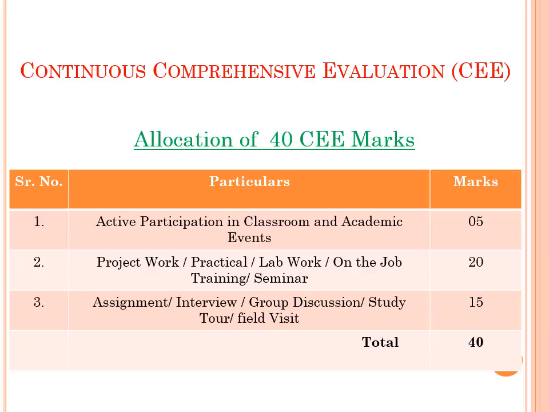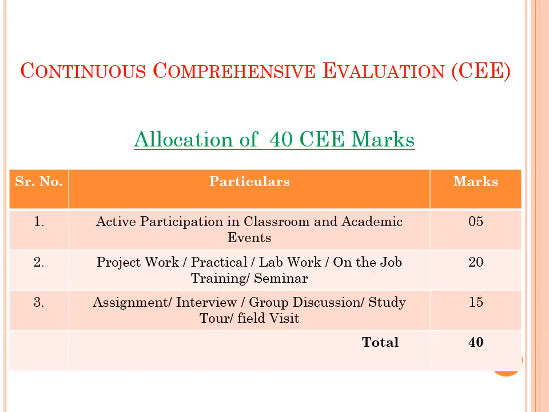Number two, project work, practical, lab work, on the job training and seminar. Out of these, only one we have to choose and work on. It carries 20 marks. Number three, assignment, interview, group discussion, study tour, field visit. Of these, only one we have to choose. It carries 15 marks.